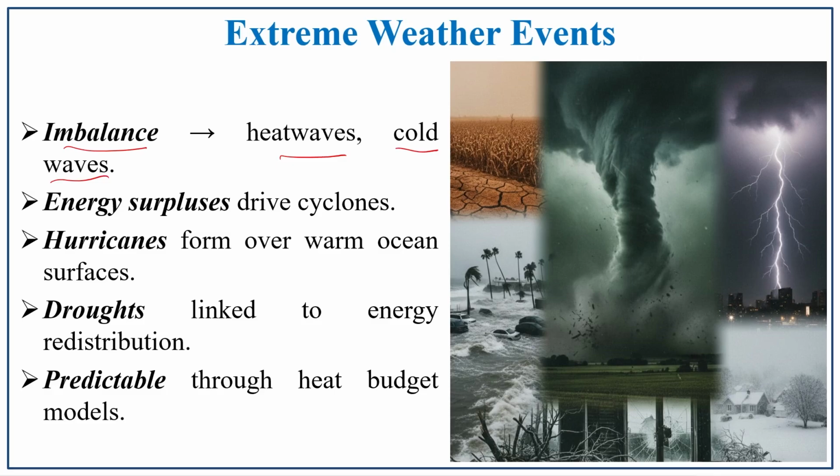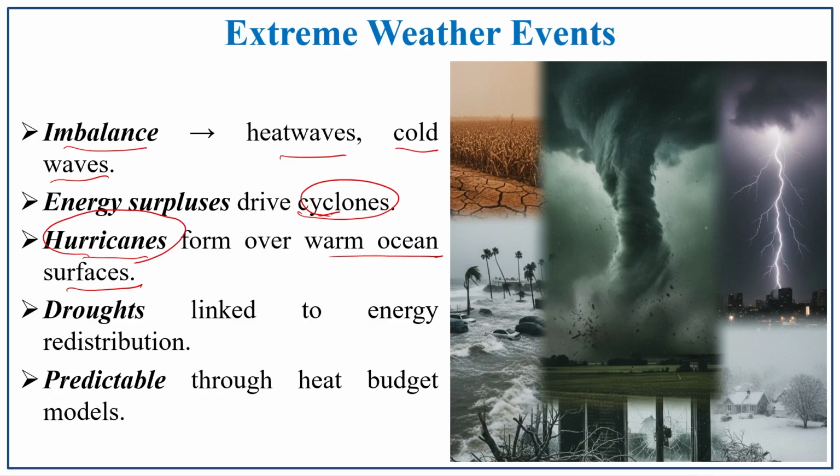Energy surplus drives cyclones and hurricanes, which form on the warm ocean surface. So, these are all extreme weather events because of the imbalance of heat and cold waves.